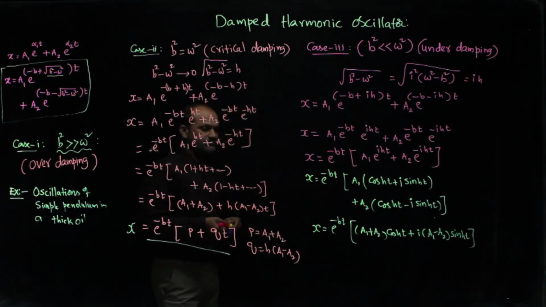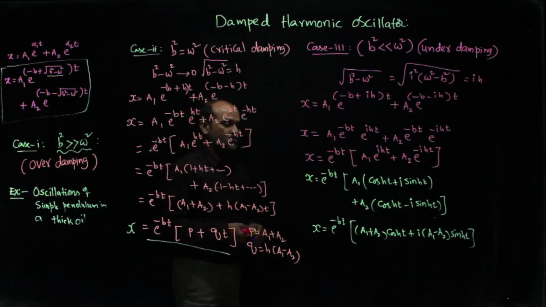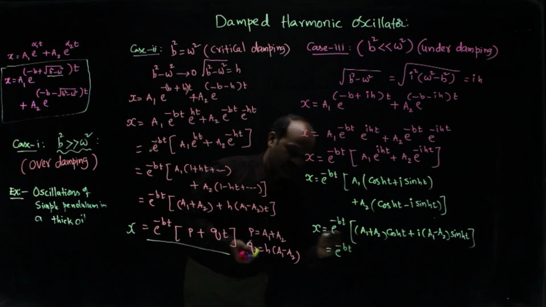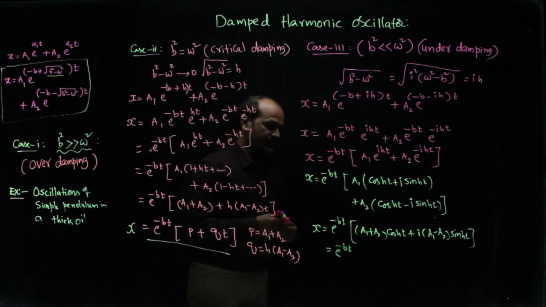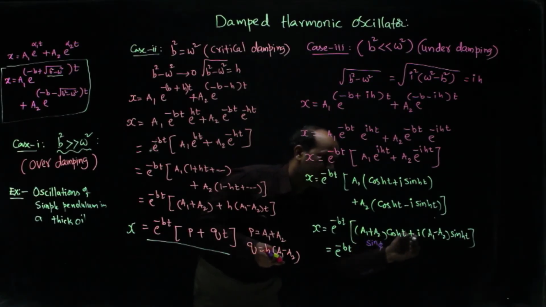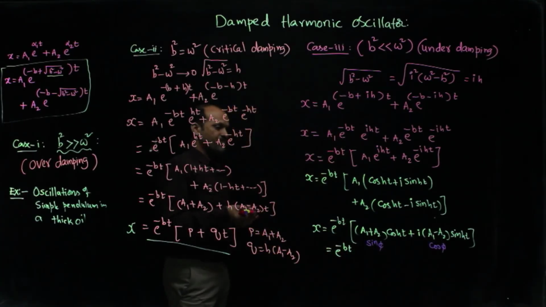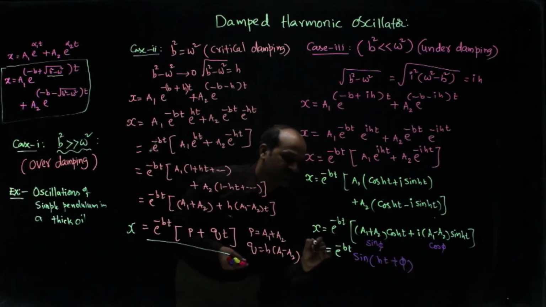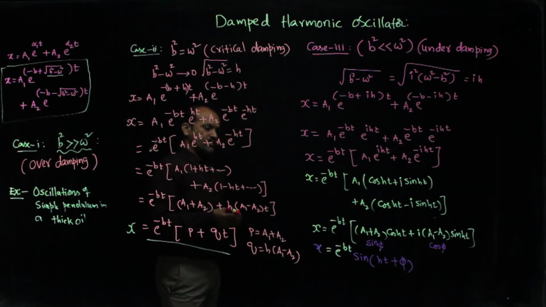So, let us take a1 plus a2 as sin phi, and i into a1 minus a2 as cos phi. Directly I am writing here: e power minus bt into a1 plus a2 as sin phi, and i into a1 minus a2 as cos phi. Now, we got sin phi cos ht plus cos phi sin ht, that is sin of ht plus phi. This is the final equation we get, right.